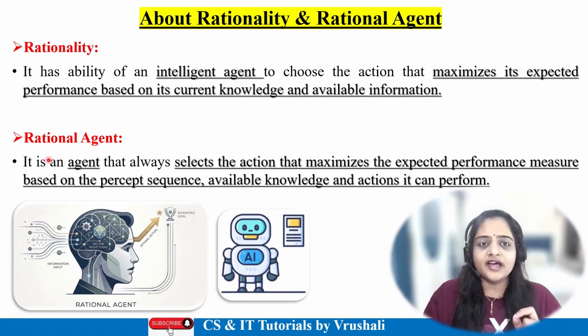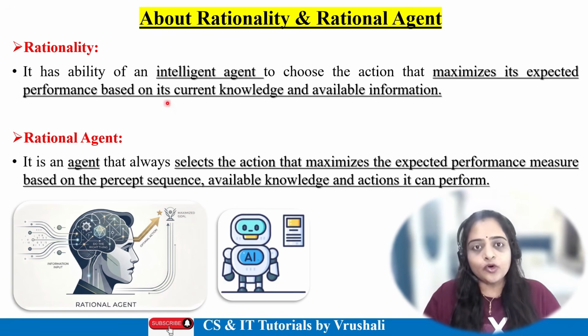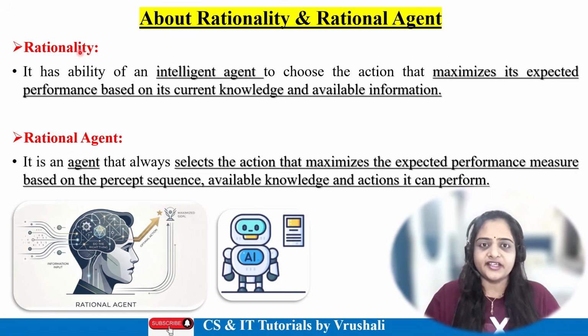So here, the recommendation rational agent analyzes users' watch history and according to that, they recommend particular movies to the user, right? So this is the work of rational agent and this process is called rationality.